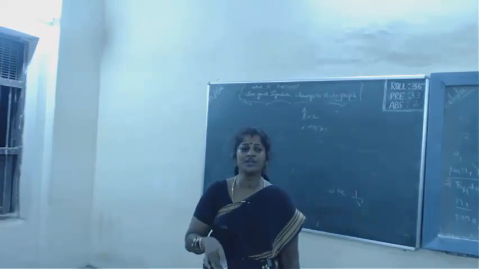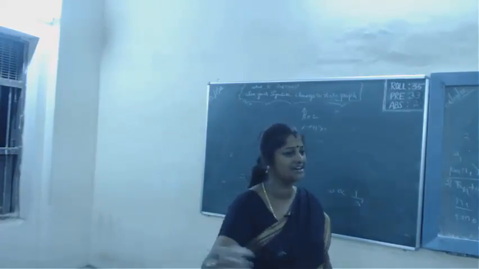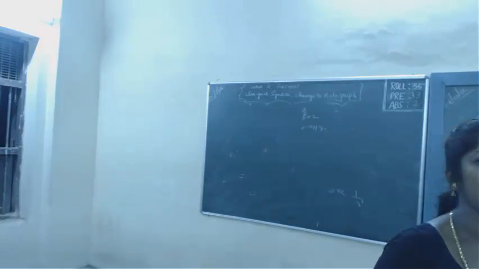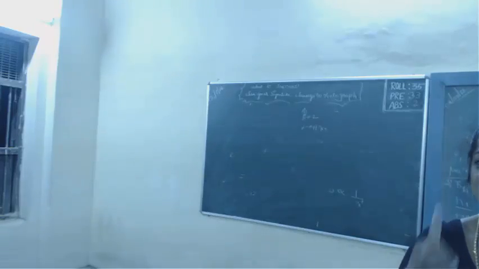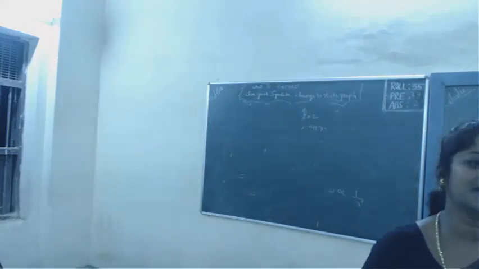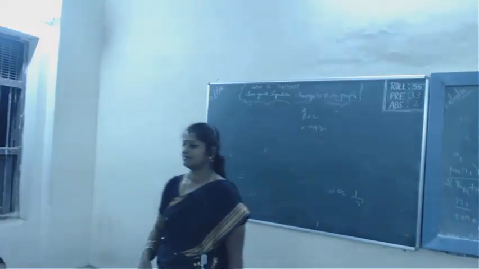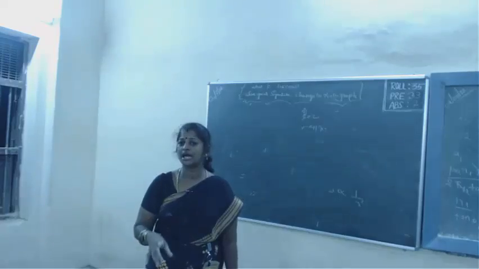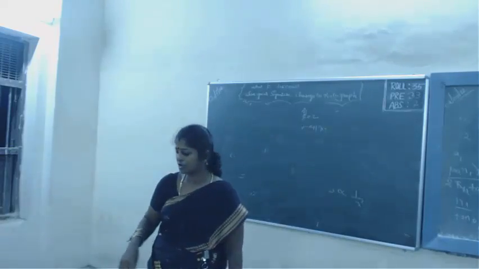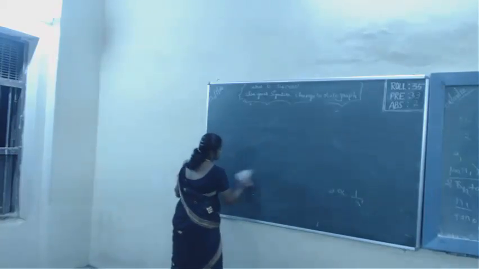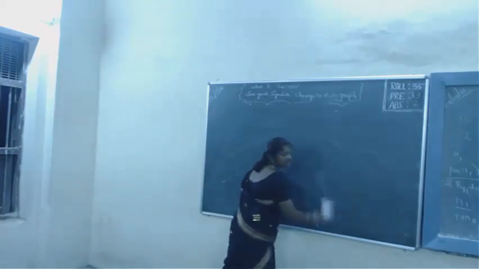Right? If the frequency of the scattered radiation is less than the incident radiation, then the line formed is called a Stokes line. If the scattered radiation has a frequency more than the incident frequency, then it forms an anti-Stokes line. Clear? Now we will explain with the help of photon theory, that is, with the help of quantum theory, what the Raman effect is.